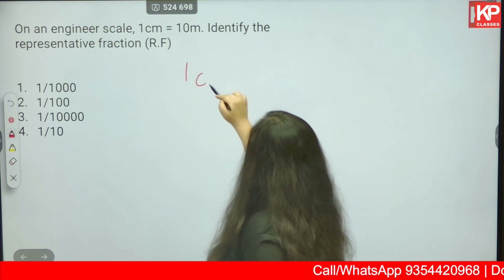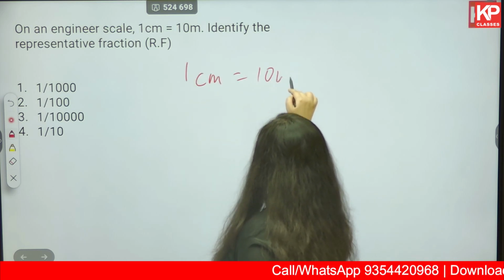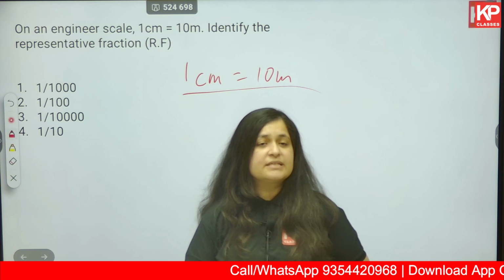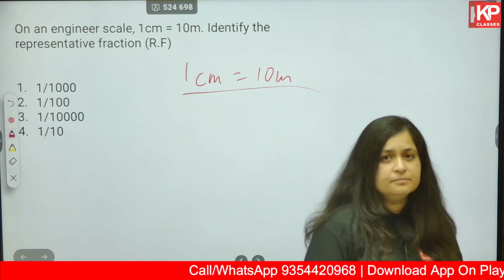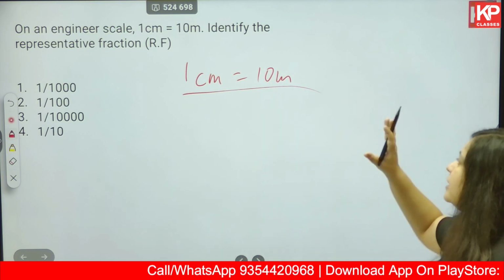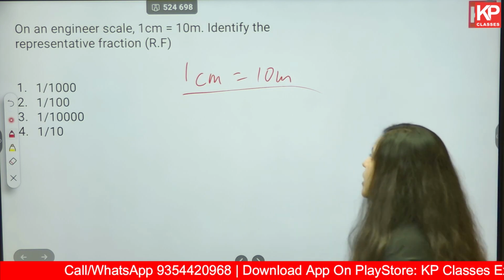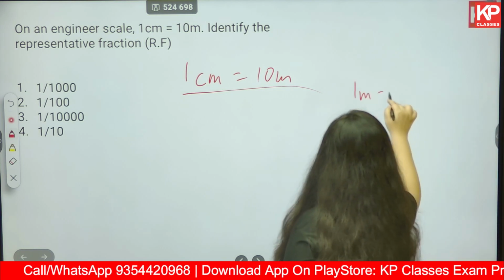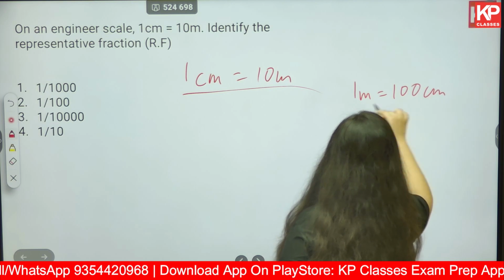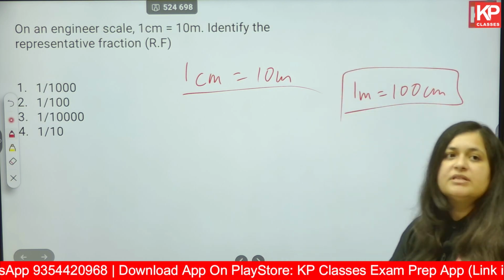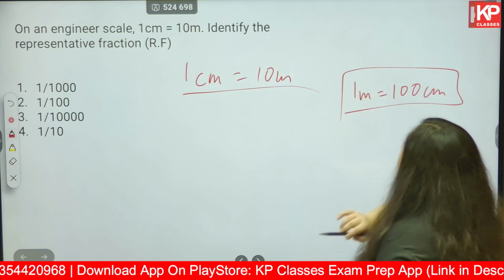Now 1 centimeter has been given as 10 meter. If you have to find out the scale, what is the first thing that you do? You bring the left hand side as well as the right hand side in the same unit. So 1 meter is equals to 100 centimeter. You all must be aware of this conversion. Over here we have 10 meters.